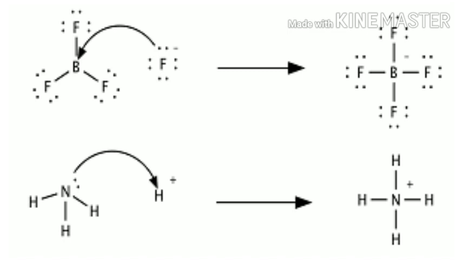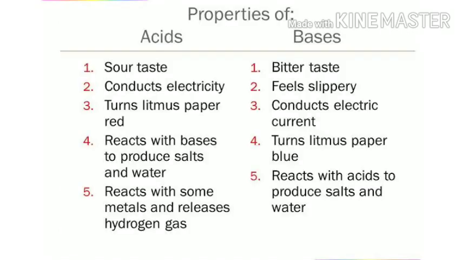In the second one, we can see that ammonia, that is nitrogen, is donating a pair of electrons, so it can act as a base. From this, it is clear that the substance which is giving electrons is called base, while the substance which is accepting electrons is called acid. Now we will discuss the properties of acid and base.